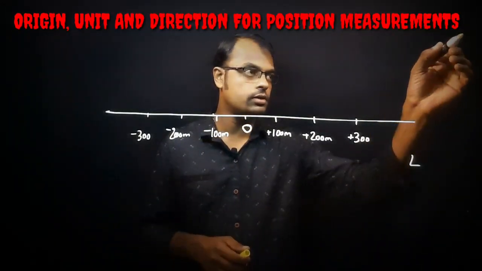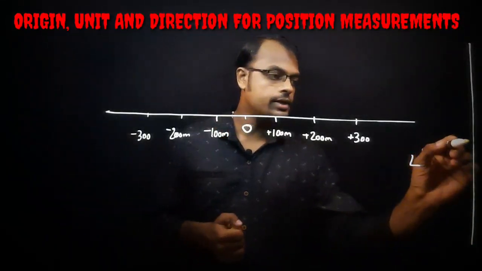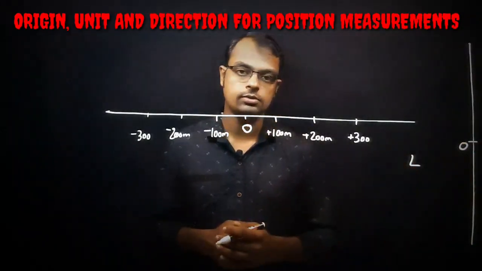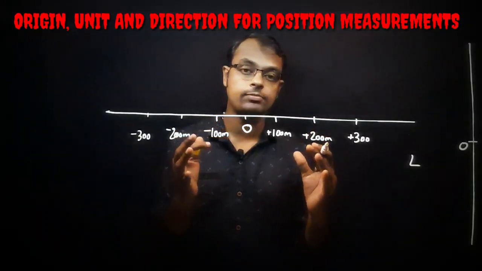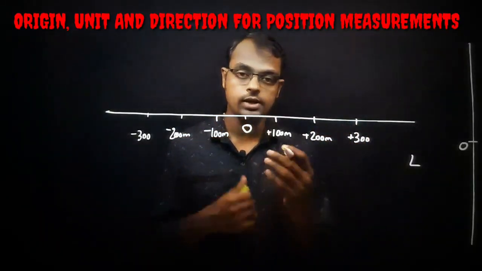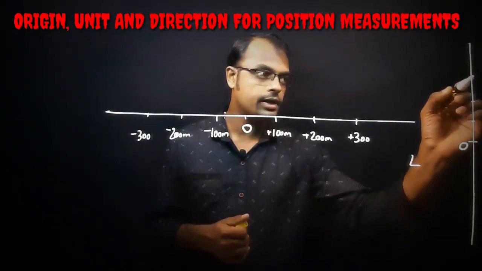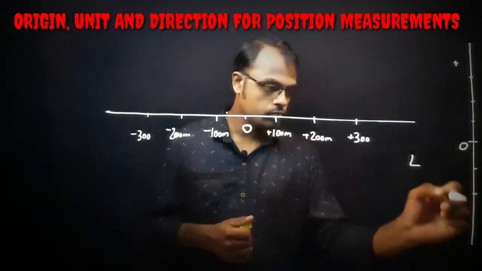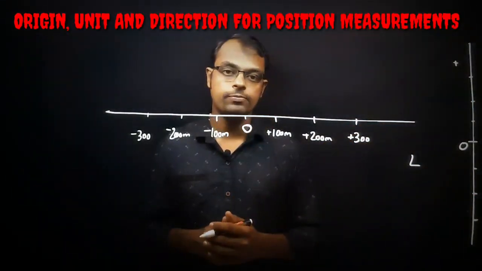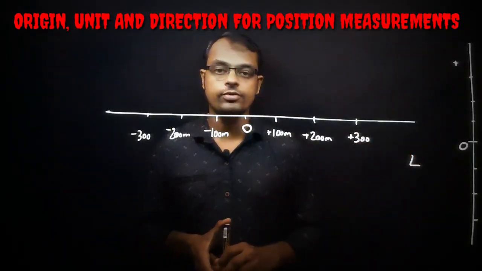I am drawing it here. Here also we should take a common origin or reference point in order to describe the position of the object while it is traveling. Upward can be taken as positive values, and of course downward can be taken as negative values. And O is treated as the origin or the reference point.